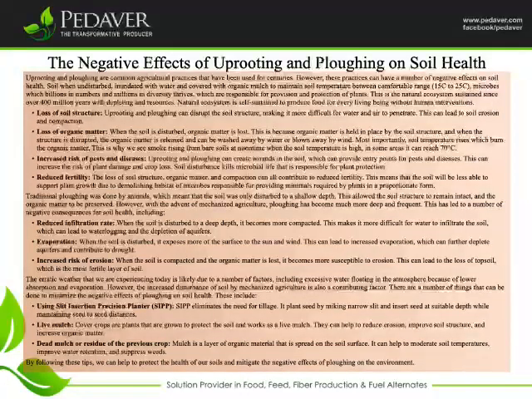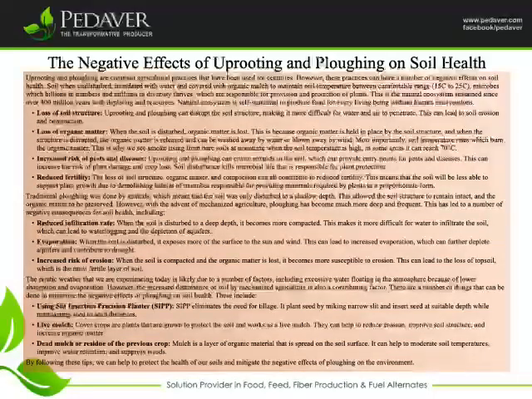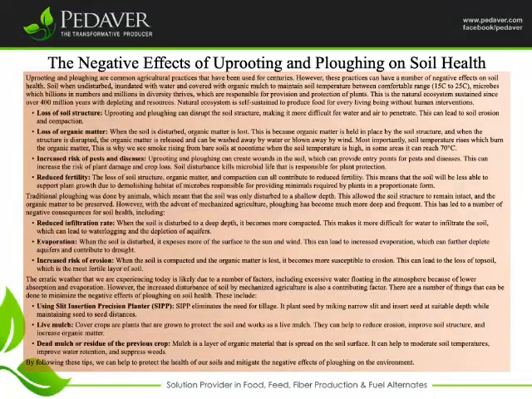Loss of soil structure. Uprooting and plowing can disrupt the soil structure, making it more difficult for water and air to penetrate. This can lead to soil erosion and compaction. Loss of organic matter. When the soil is disturbed, organic matter is lost. This is because organic matter is held in place by the soil structure, and when the structure is disrupted, the organic matter is released and can be washed away by water or blown away by wind.